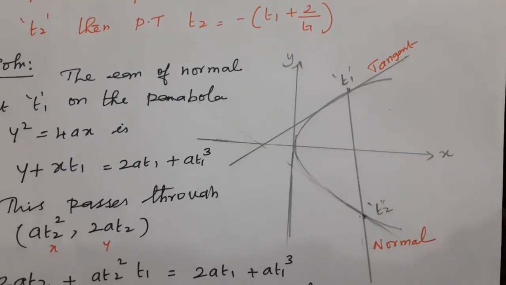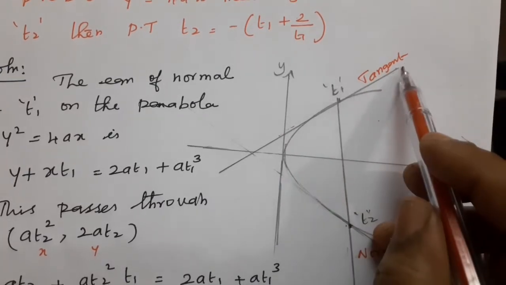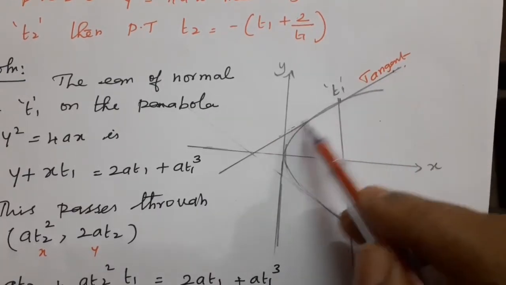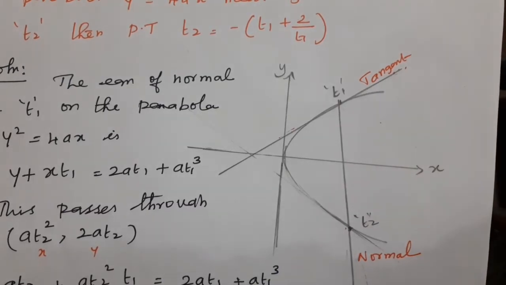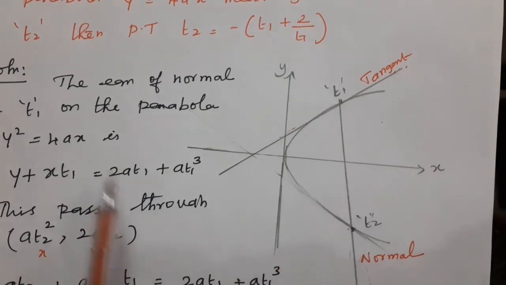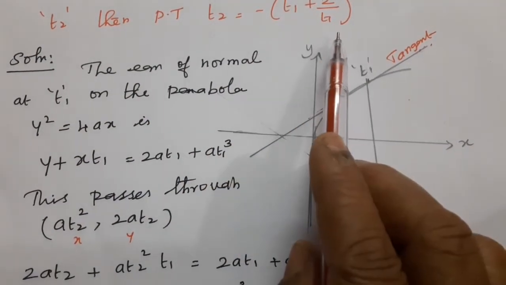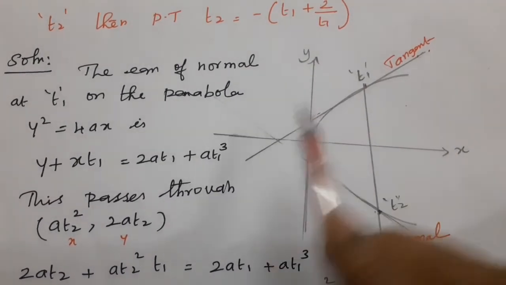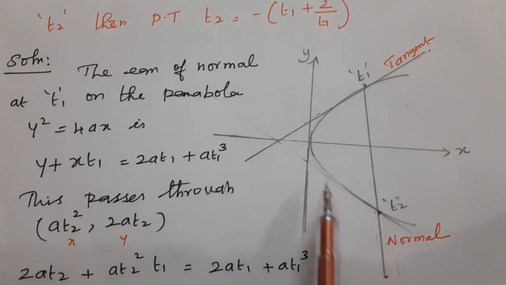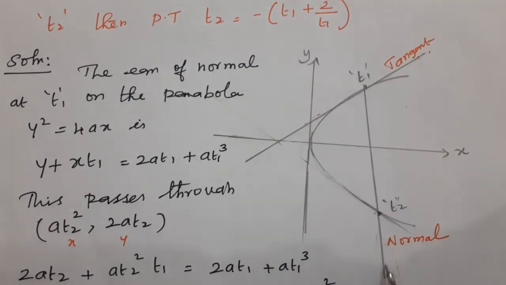See the diagram carefully, listen. This is t1. This is the tangent. If you draw the line perpendicular to the tangent, it is nothing but the normal. This is the normal, taken as t2. So we are going to prove that t2 equal to minus of t1 plus 2 by t1. See the diagram properly. In the last sum, both tangents meet at a point. Here one is the tangent, another one is the normal.